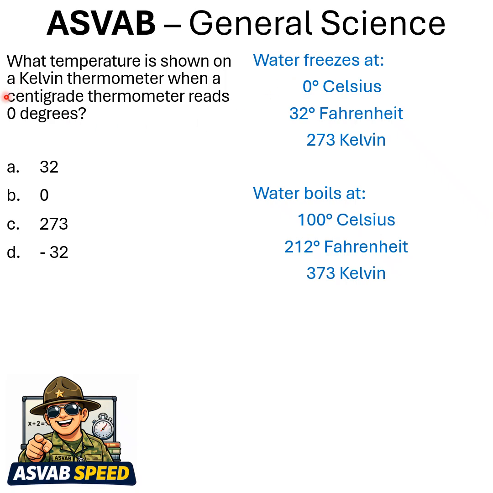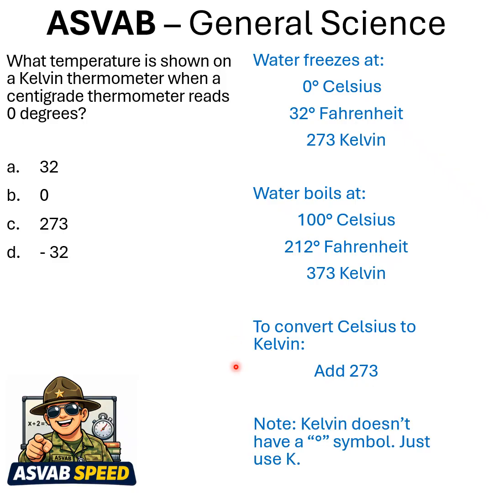0 degrees Celsius, 273 Kelvin. So to convert Celsius to Kelvin, add 273. And please note, Kelvin doesn't have a degree symbol. It just uses K because Kelvin is considered an absolute scale, whereas Celsius and Fahrenheit are a relative scale, relative to when water freezes. So the answer is C, 273.